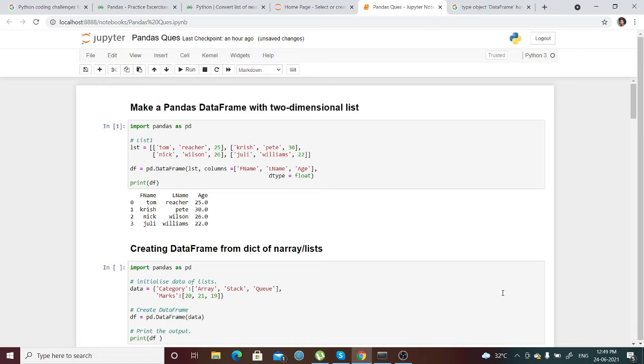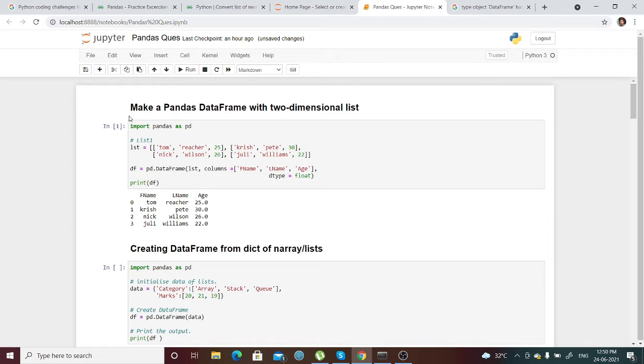In this particular video I'm going to discuss mostly pandas data frames. I'll be creating a pandas playlist where I'll include all the possible questions and scenarios using pandas. This is the first video regarding pandas, so I'll be discussing a few parts of creating data frames using tuples, dictionaries and lists. The pandas videos will be more oriented towards filtering data frames. So let's see the first part of pandas.